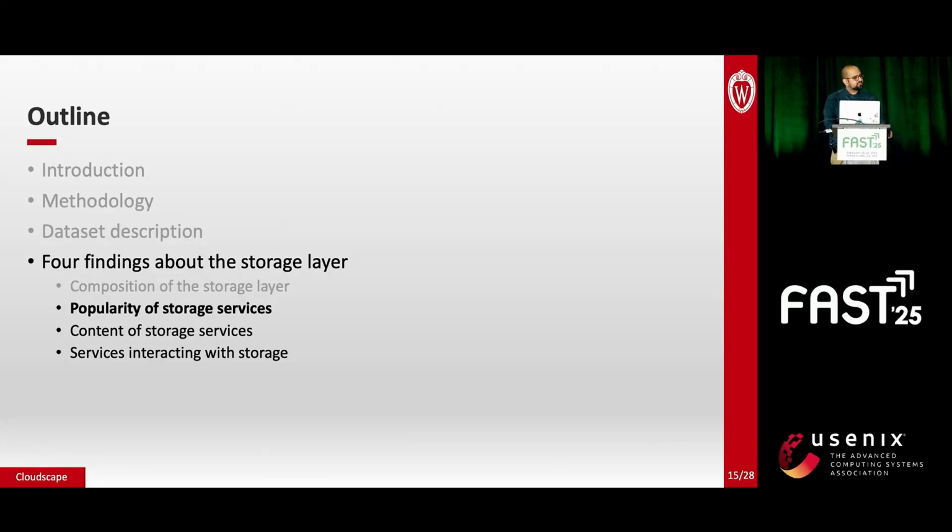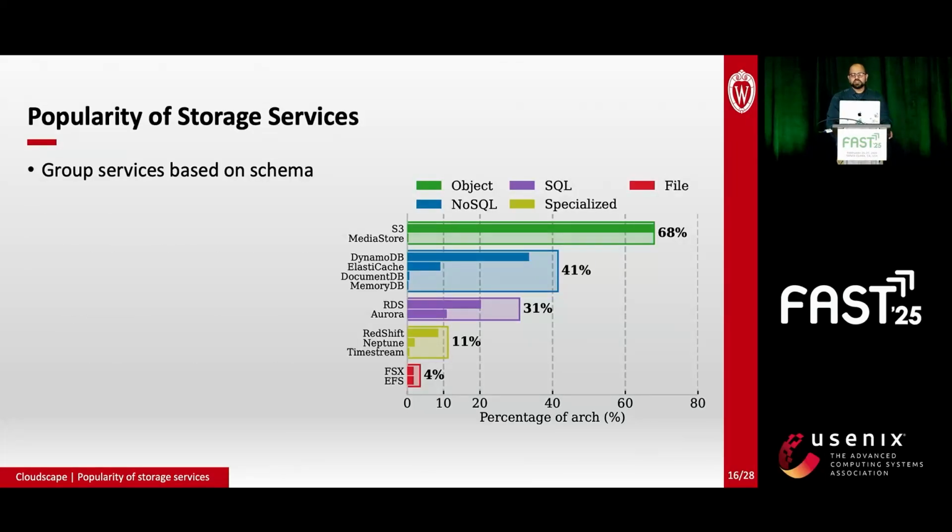The next question we seek to answer is, among all these different storage services, which is the most popular? Now, for ease of analysis, we club these services that provide the same schema. In this graph, each thin bar shows the percentage of architectures that use that particular service. The outer, lighter bounding box is the union. It shows the number of architectures that use any service of that type.